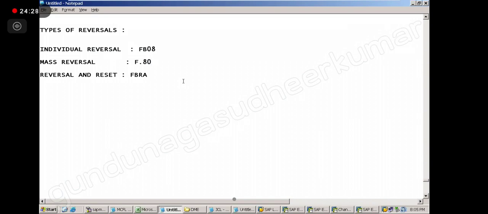Sir, if we post the reverse entry, then is it necessary to post the fresh entry? If you posted by mistake and want to correct it, then you can just reverse it and leave it. But if you have a correction to be done, then you have to post. Okay.